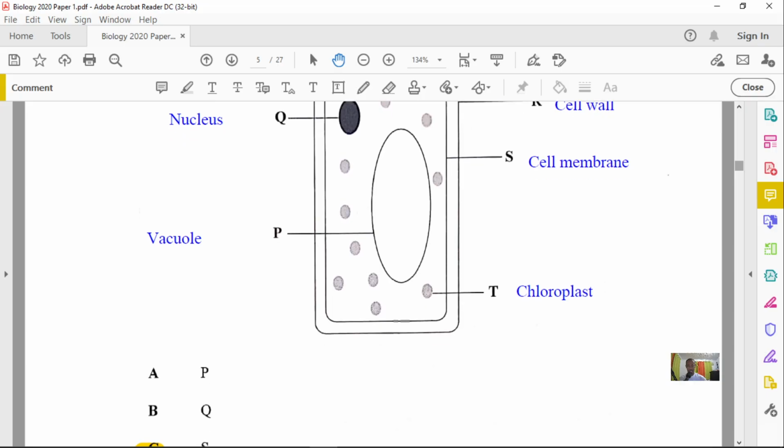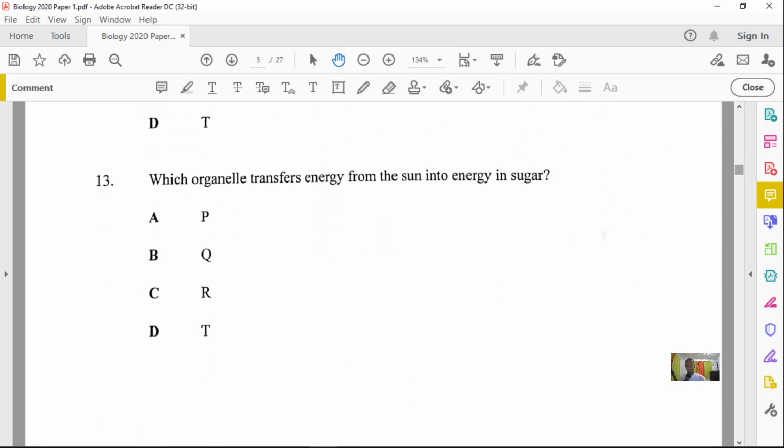Question number 13, still refer to the diagram. So we're going back to the diagram to see what this is. And it says, which organelle transfers energy from the sun into energy in sugar. So we're looking at what structure is converting the solar energy into the energy within the sugar.